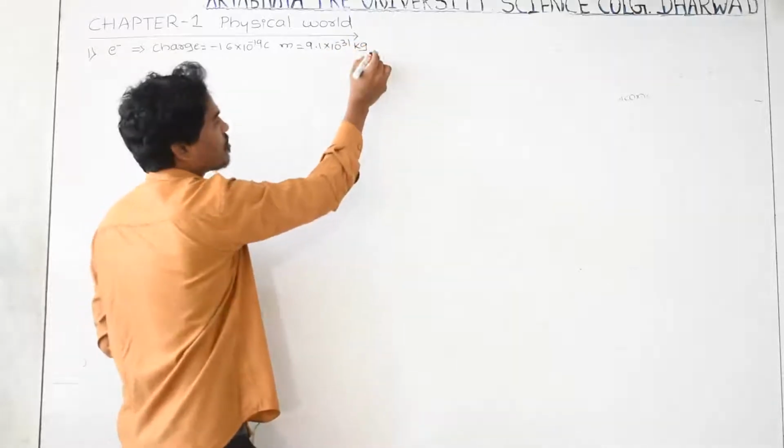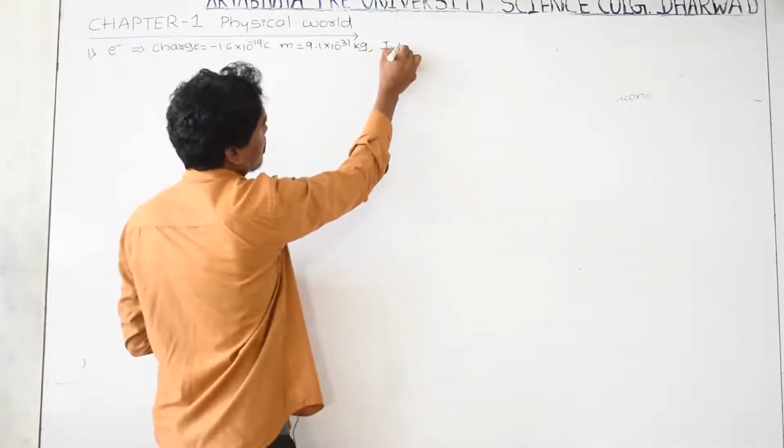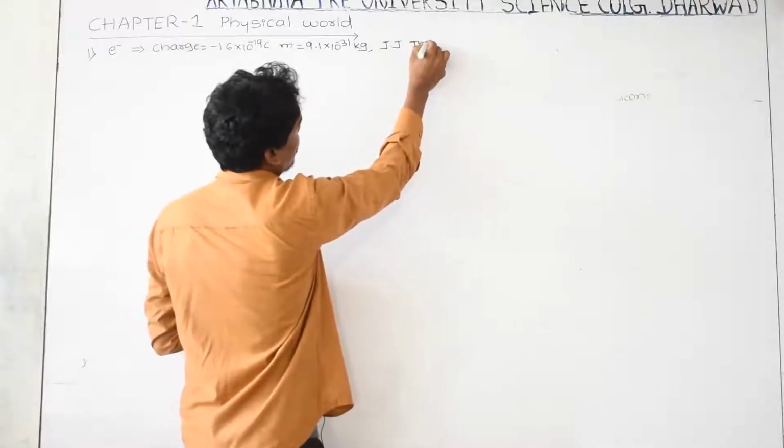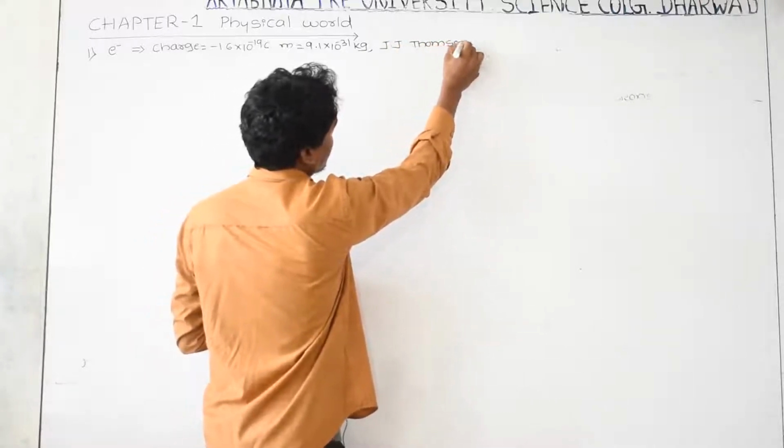And who discovered this one? J.J. Thomson. You have to remember J.J. Thomson; this is very important for your second year syllabus.